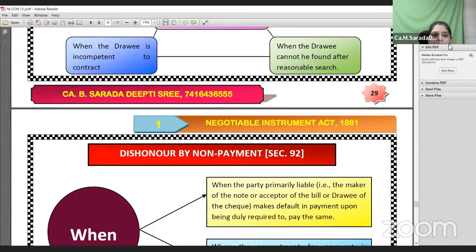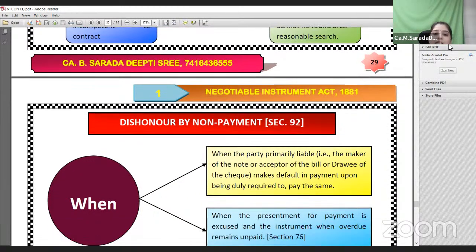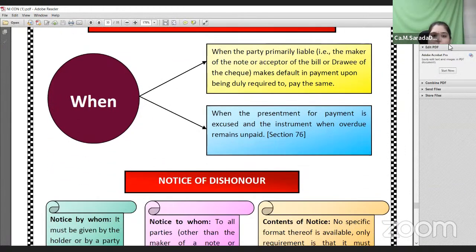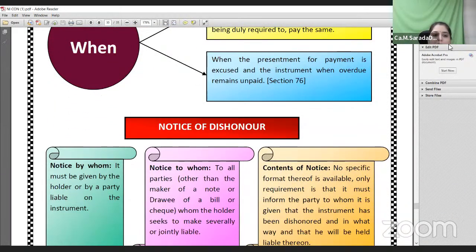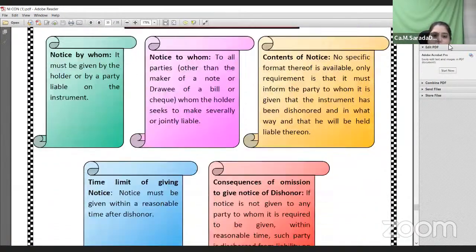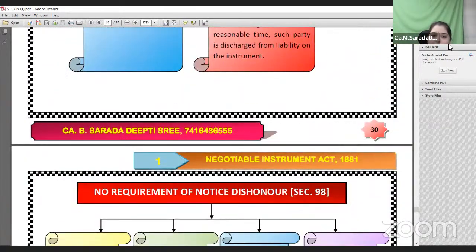What is meant by dishonor by non-payment? Once the instrument has been accepted for payment, but on the date of payment the principal debtor fails to make the payment, the instrument is said to be dishonored by non-payment. Then notice of dishonor must be given by the holder to the prior parties. If any prior party has died, it should be given to the legal representative. If a prior party becomes insolvent, it should be given to the liquidator. Only then would they be liable on the instrument. Without notice of dishonor, they are not liable. So these are the important points which you have to keep in mind.